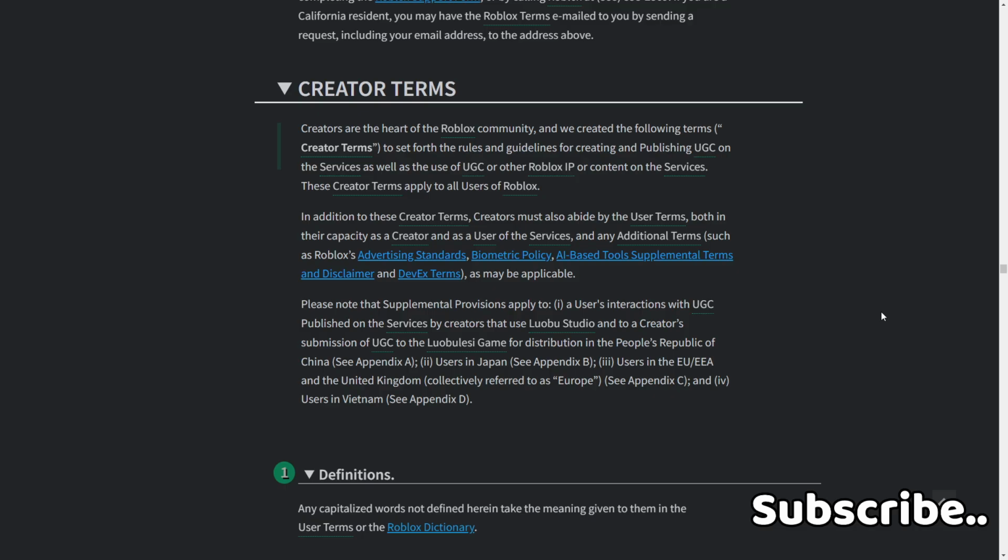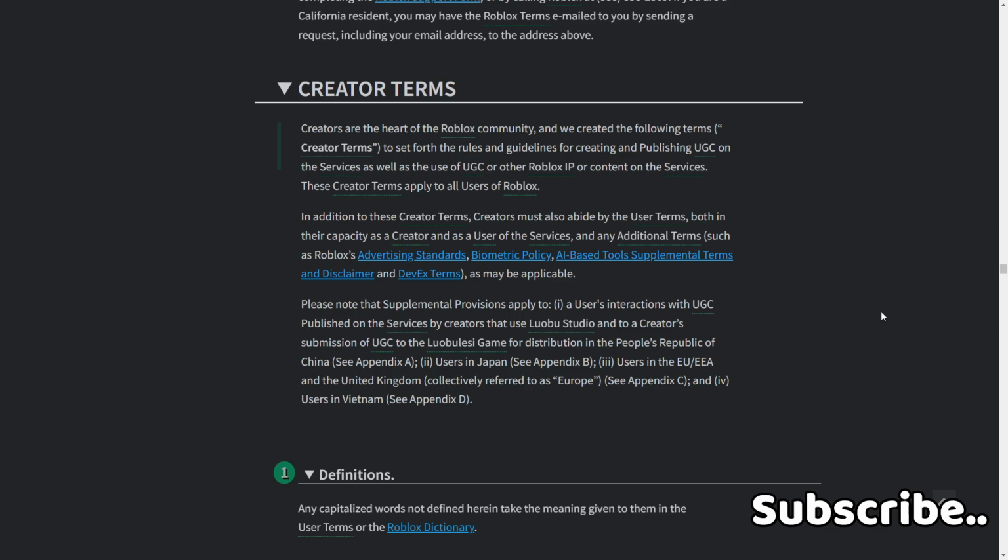Please note that supplemental provisions apply to: 1. A user's interaction with UGC published on the services by creators that use Roblox Studio, and a creator's submission of the UGC to the Roblox game for distribution to the People's Republic of China. See Appendix A. 2. Users in Japan. See Appendix B. 3. Users in the EU, EEA, and the United Kingdom, collectively referred to as Europe. See Appendix C. And 4. Users in Vietnam.